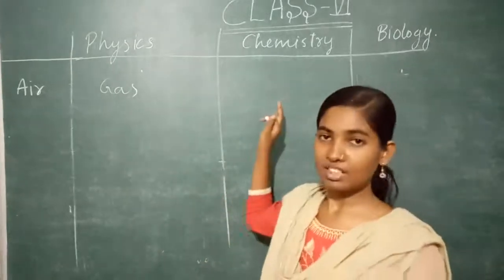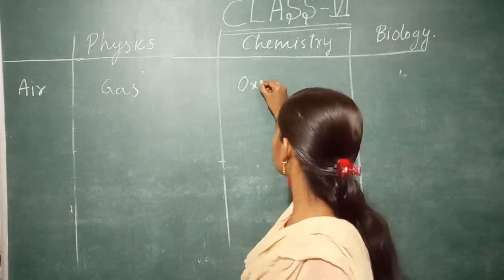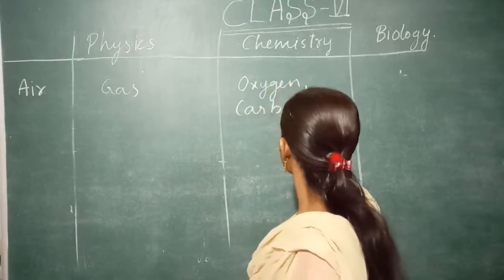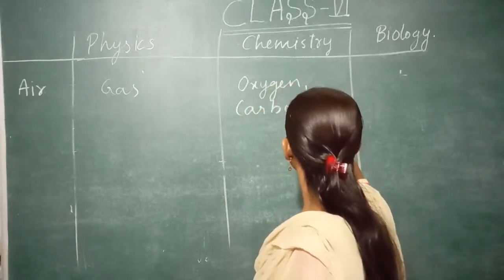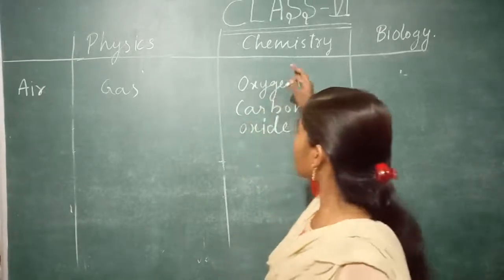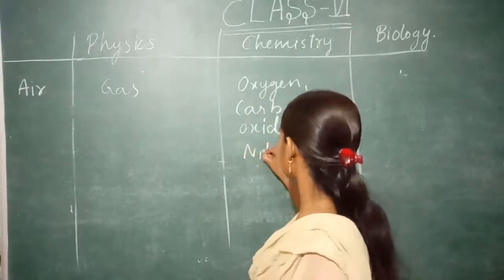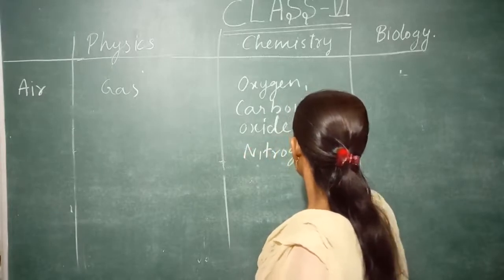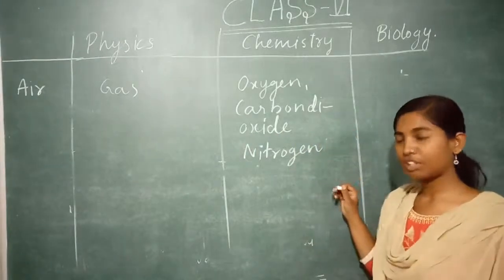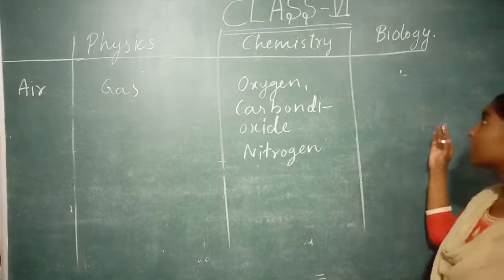In chemistry we study about air, like some gases are present: oxygen, carbon dioxide, nitrogen, and some other gases. So these gases we study under the subject of chemistry, and the effect of these gases on human beings we study under the subject of bio.